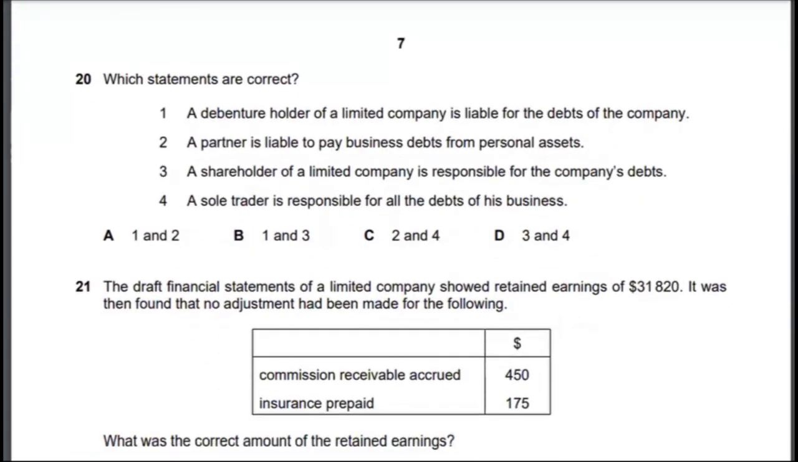Let's look at multiple choice 20, which would be the last multiple choice question for this video actually. Which statements are correct? A debenture holder of a limited company is liable for the debts of the company? No, that's incorrect. A partner is liable to pay business debts from personal assets? That is correct. A shareholder of a limited company is responsible for the company's debts? No. A sole trader is responsible for all the debts of his business? This is correct. So statements 2 and 4 are correct. Let's find the option. That is option C. So the correct answer to multiple choice 20 would be option C.